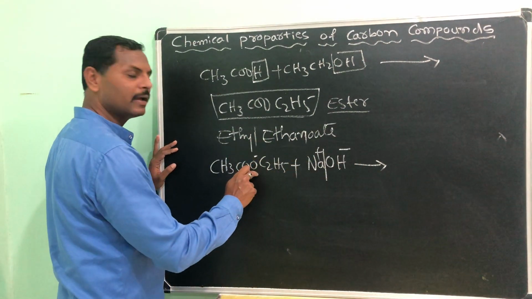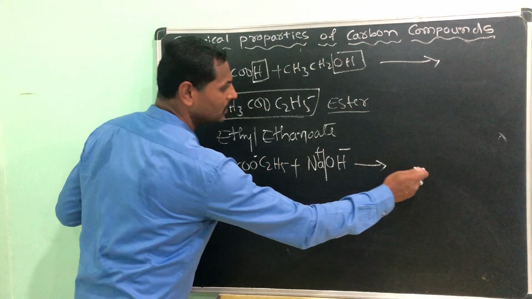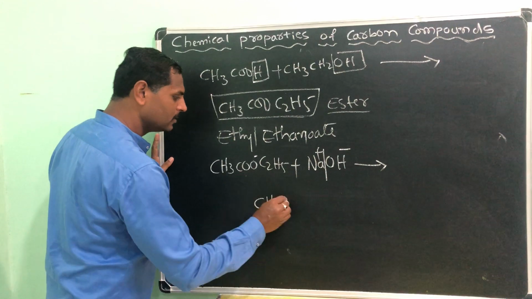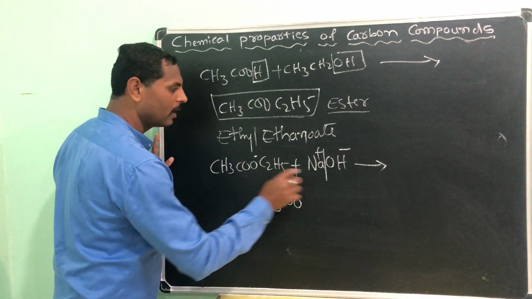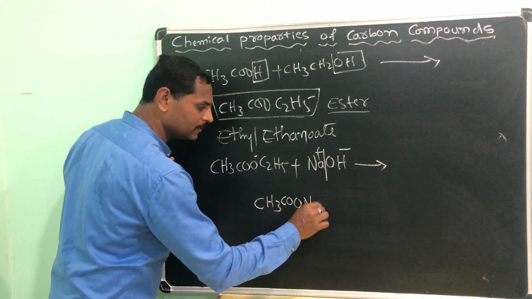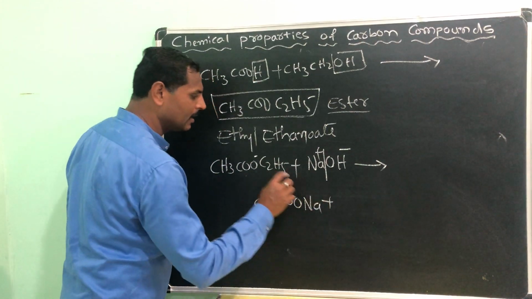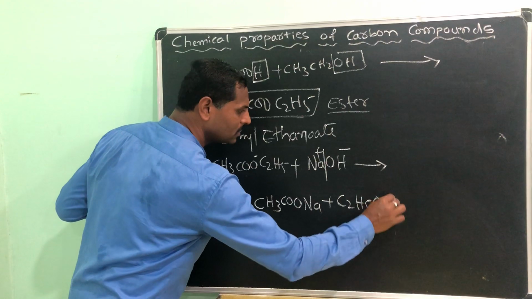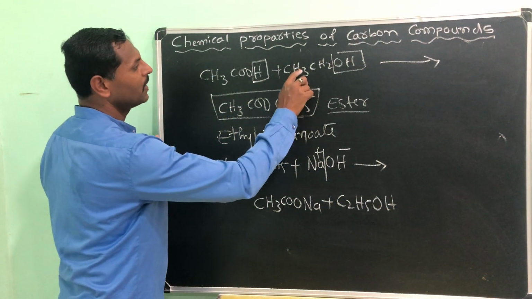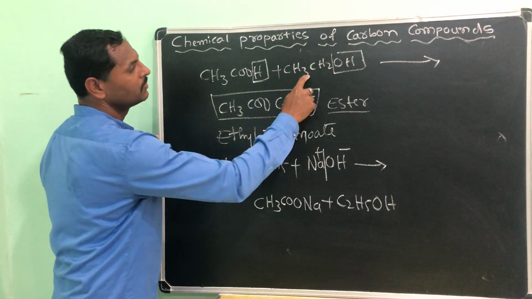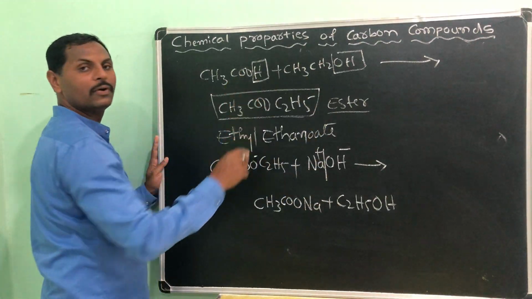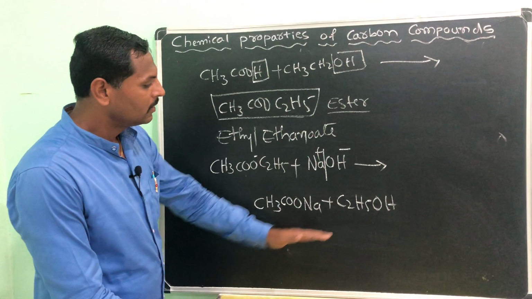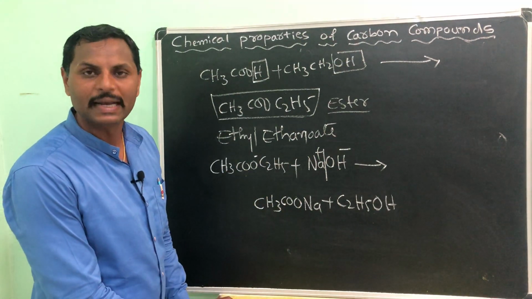It has to attach with this one only, no? So the compound I will write down here, CH3COONa is going to attach with it, and C2H5OH. What you added to the ethanoic acid, the same ethanol you will get here.